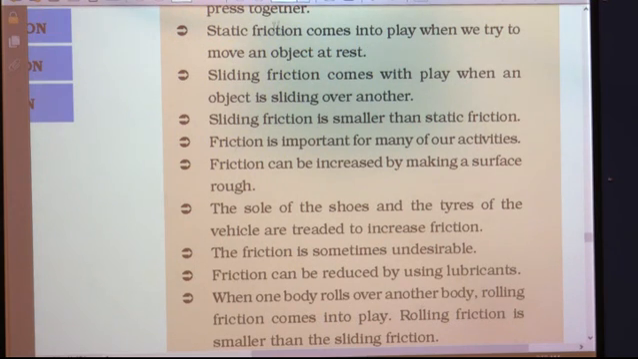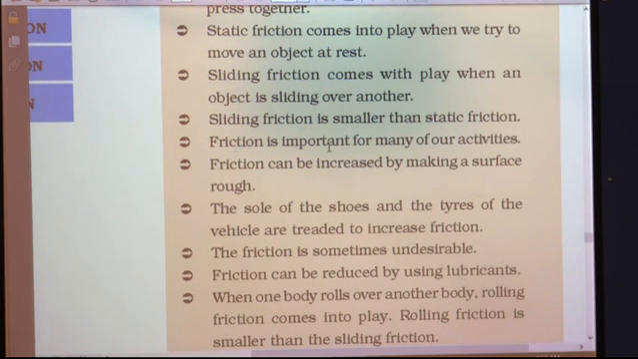After static friction, we have discussed sliding friction. What is sliding friction? Sliding friction comes into play when an object is sliding over another. It means one object is already in motion, and it is very easy to move that object with more speed. Why? Because the two surfaces are sliding over one another. So the friction present in this case is sliding friction. Sliding friction is smaller than static friction.